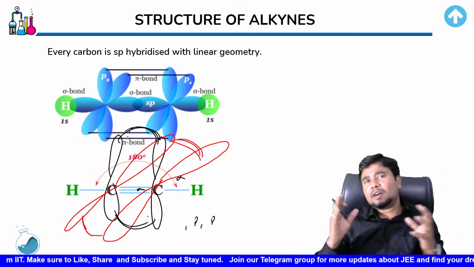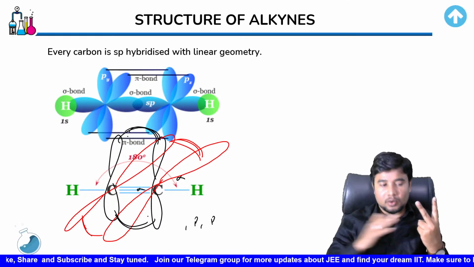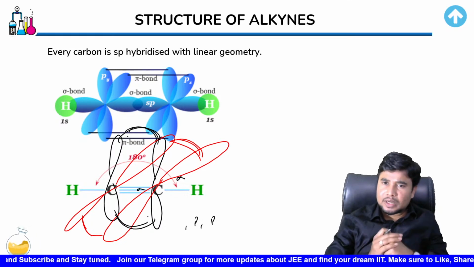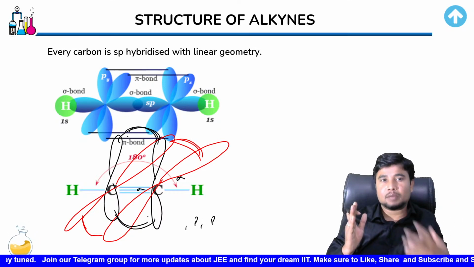So this bond would be bonded, and this bond at the bottom would also be. So you have two pi bonds. For that reason, two p orbitals need not get hybridized. If they would get hybridized, they would never be parallel and would never result in pi bond formation.